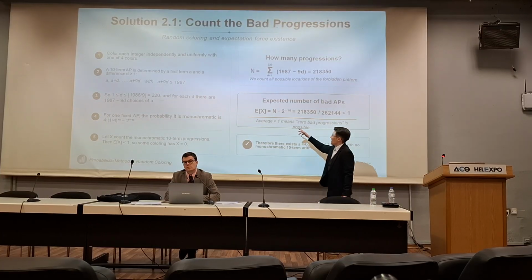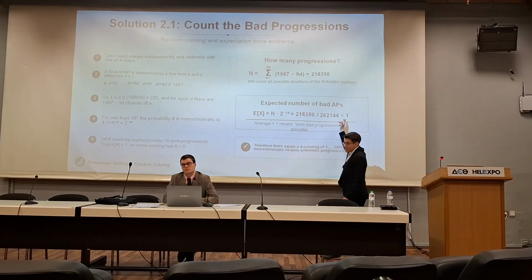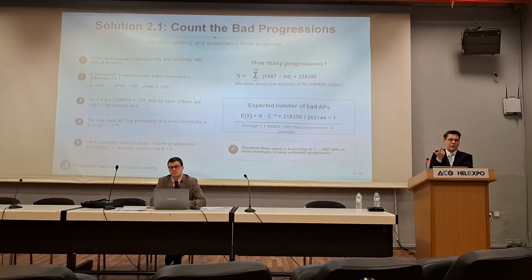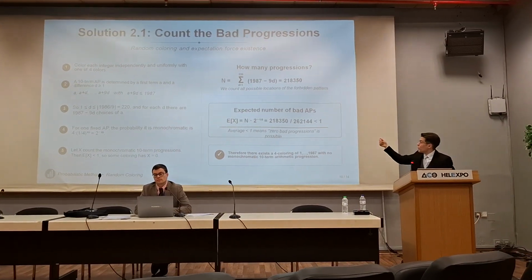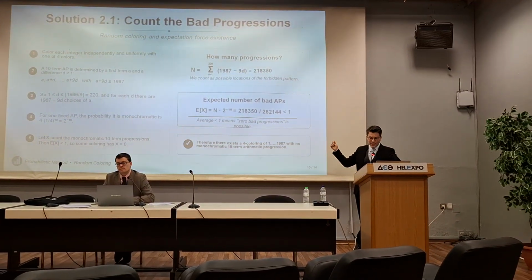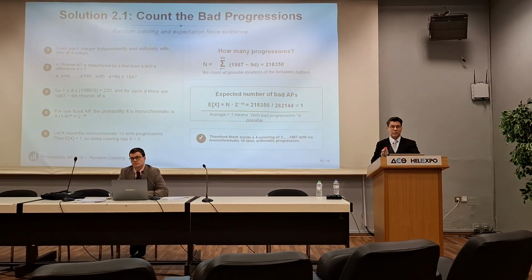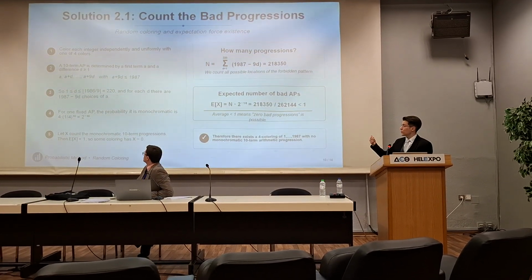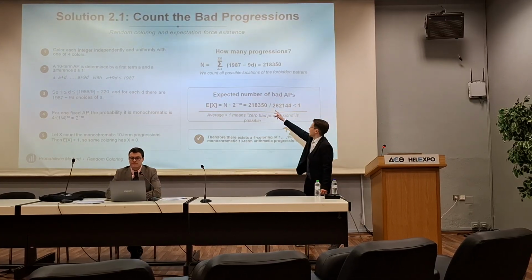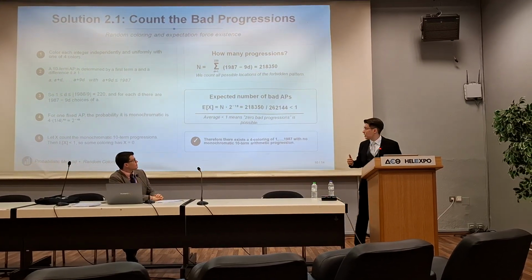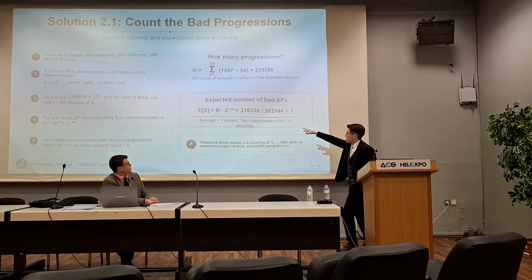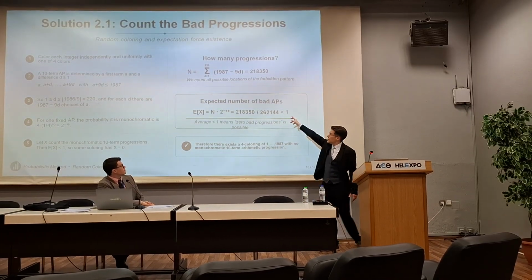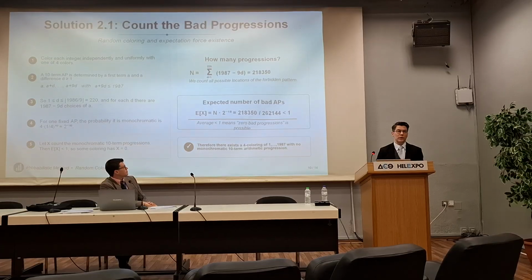And now, if the average is less than 1, which is interesting, it means that not all of them can be non-monochromatic, so we can find a monochromatic one. And this is with certainty, and this is the interesting part. We use probabilities, which are about uncertainty, to answer things with certainty. So, since the expected number of arithmetic progressions that are monochromatic is smaller than 1, then we have at least one monochromatic.